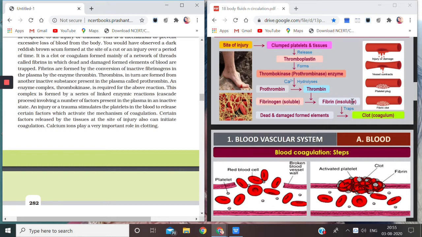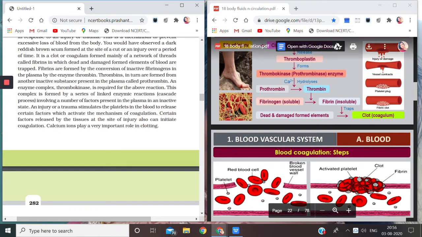Now because the fibrins or the fibers are visible, there will be a tangled mass of fibrils in which some dead and damaged formed elements like RBCs or WBCs will get trapped. Now the fibrin or fibers along with the trapped formed elements or cells, this is how the picture will look. They both will combine and form a clot or a coagulum. See, a clot or a coagulum is formed. This is how coagulation can take place.